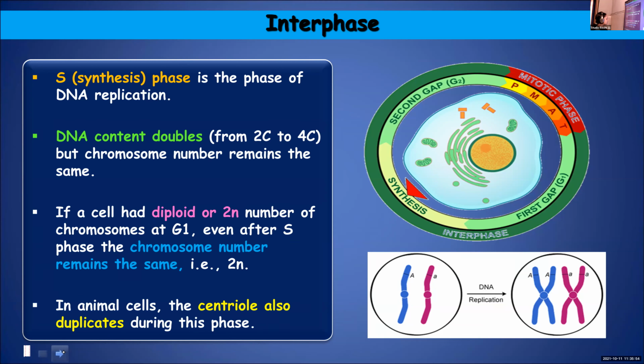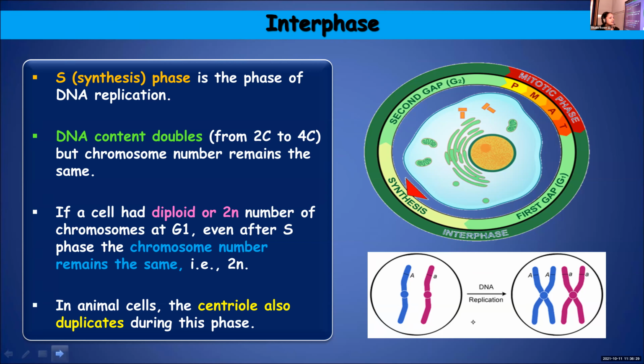In animal cells, the centriole also duplicates during this phase. So during synthesis phase, and I told you that centrioles are found only in animal cells, the centrioles will produce spindle fibers for the alignment of chromosomes. So where are centrioles present, children? In which organelle?